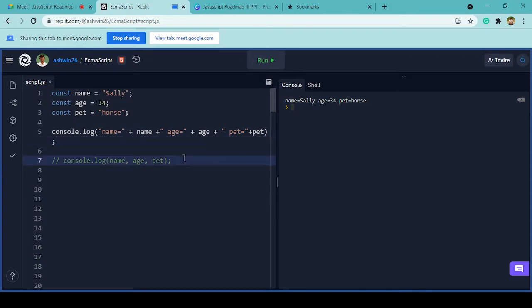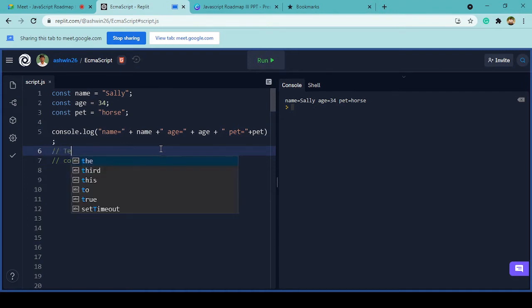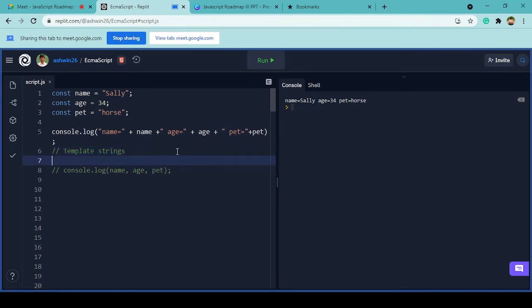So instead of doing this, what we can do is use a concept called template strings. Okay, so this was also introduced in ECMAScript version 6.